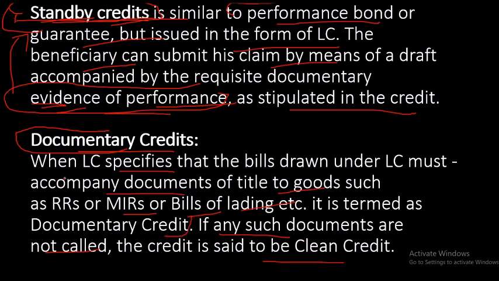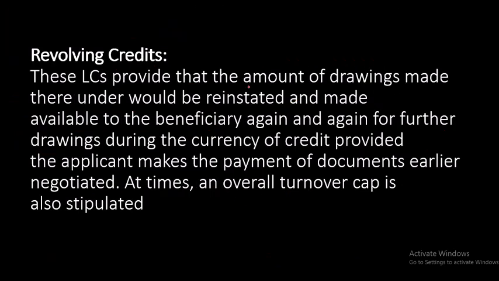If documents' names are mentioned in the LC, like we need insurance papers, bill of lading, that is called documentary credit. If no document name is mentioned, that is called clean credit. Documentary credit means specific document names like title of goods, you are the owner of goods, bill of lading, shipment, all documents required.